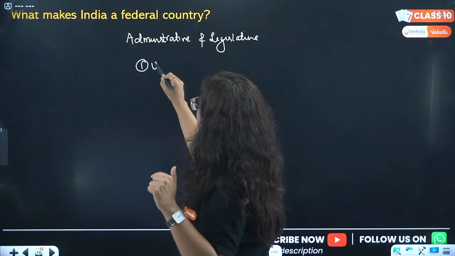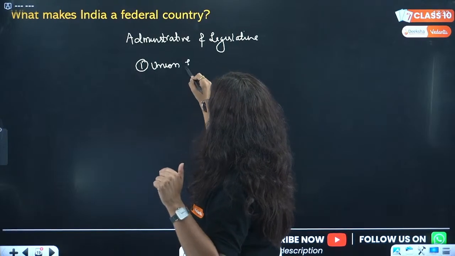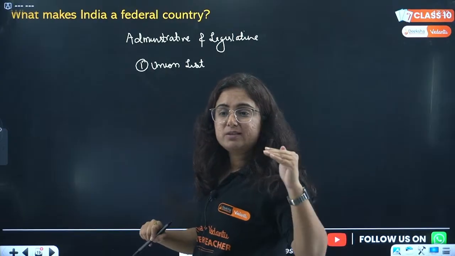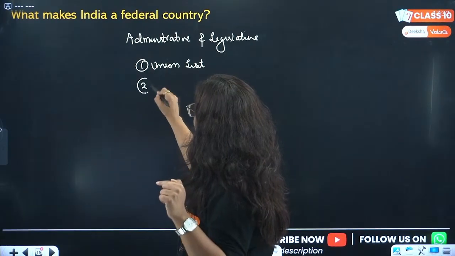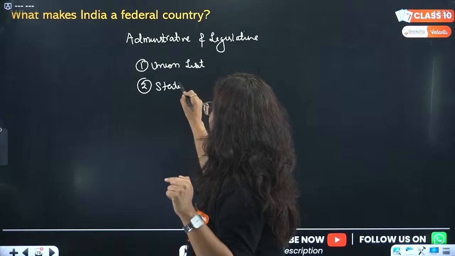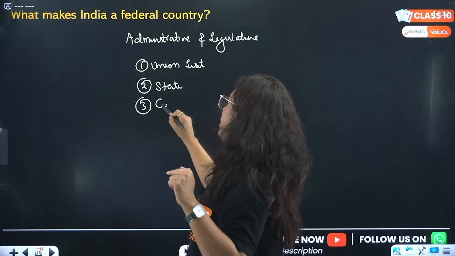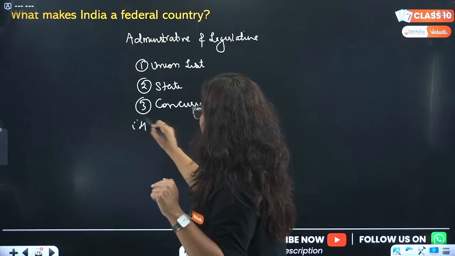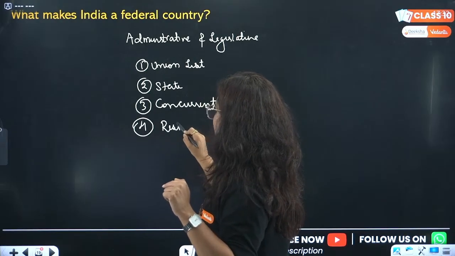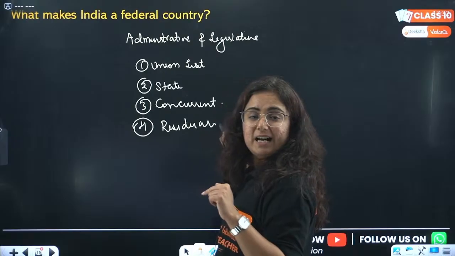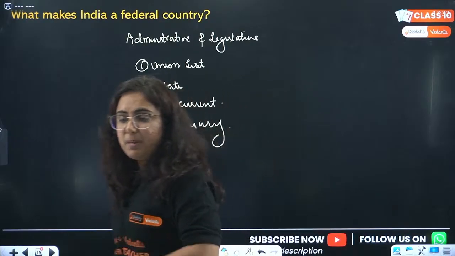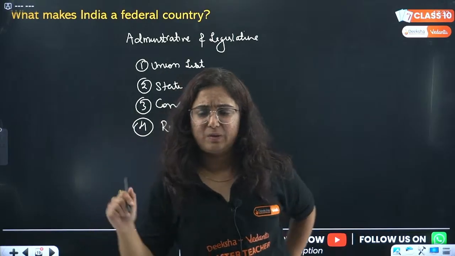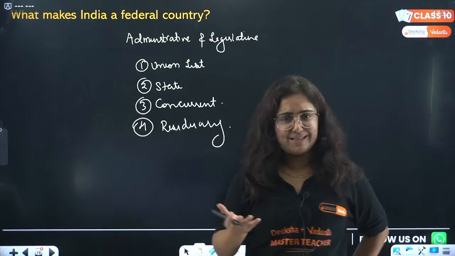Okay, the union list. This is what makes India a federal country, dividing the powers into lists. Union list, then state list, then we will talk about concurrent list, then residuary. So this will be the perfect four points for your answer. Ma'am, it shares the power among different organs of government. No, among different levels of government. This chapter is about federalism.